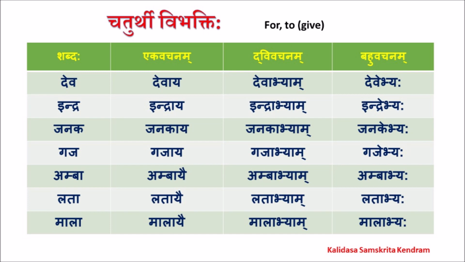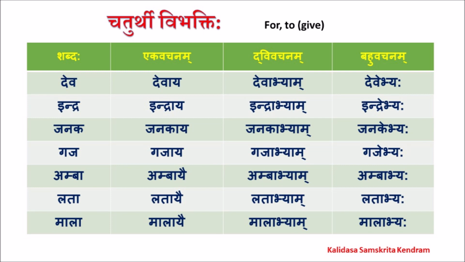Gajaya, Gajabhyam, Gajebhyah. Gajaya, for one elephant, to one elephant. Gajabhyam, to two elephants, for two elephants. Gajebhyah, for many elephants, to many elephants. Now we move on to strilinga. Ambaye, Ambabhyam, Ambabhyah. Ambaye, for mother, to mother. Ambabhyam, for two mothers. Ambabhyah, for many mothers, to many mothers.